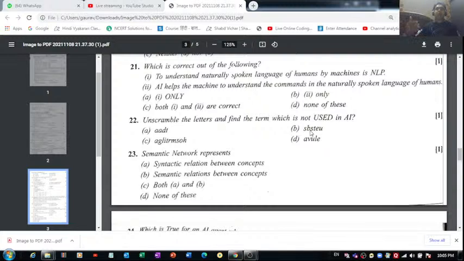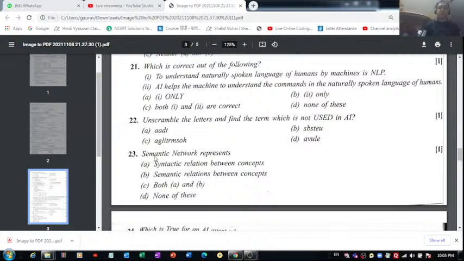We generally say that deep learning is a subset of artificial intelligence, right? And this is algorithm. So all these three are part of AI, but this one is not used in AI. So the correct option for question number 22 is option D.